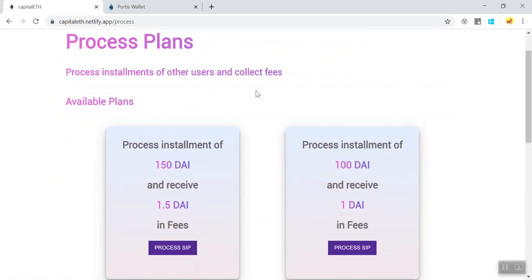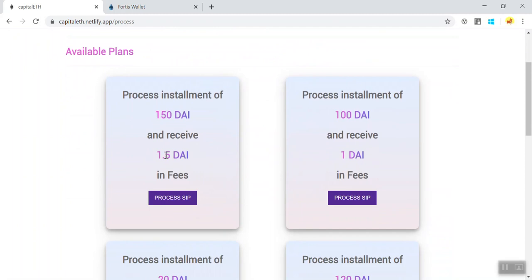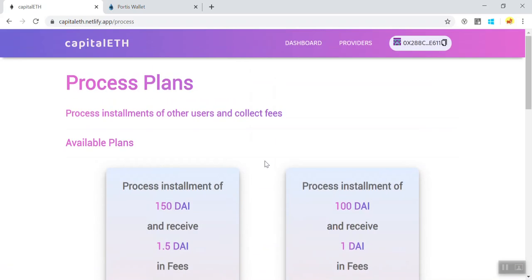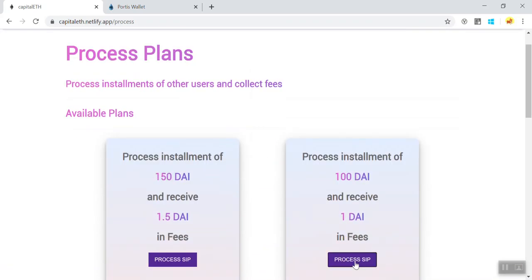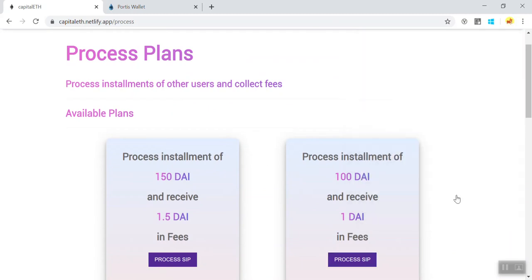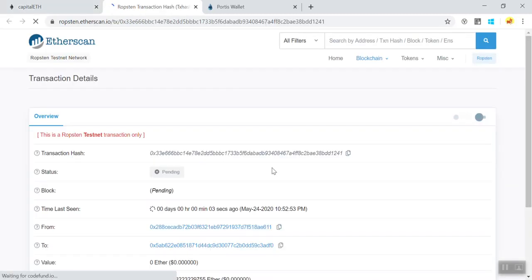Here I can see all the plans that are available and the corresponding fee that I will receive to process them. These are the available plans. I'll go ahead and process this one. I'll confirm this and let's check the status on Etherscan.